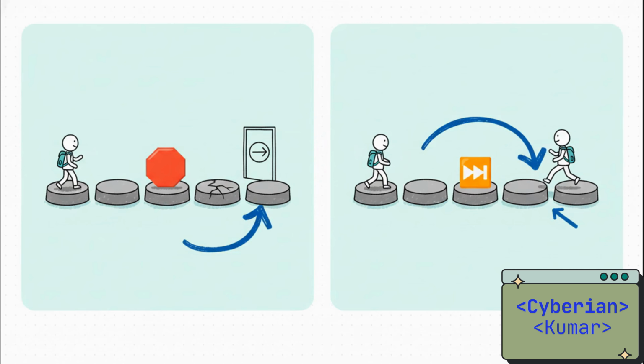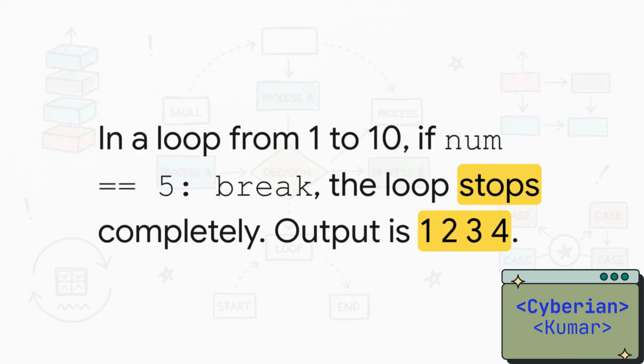Then you have continue. This is more like a skip button. It just ends the current lap early and jumps right back to the start of the next one. Let's see break in action.